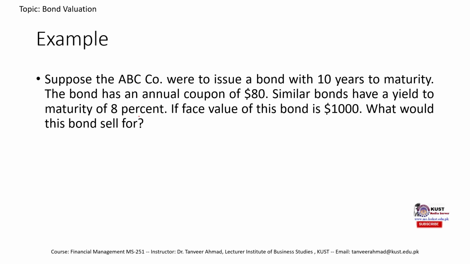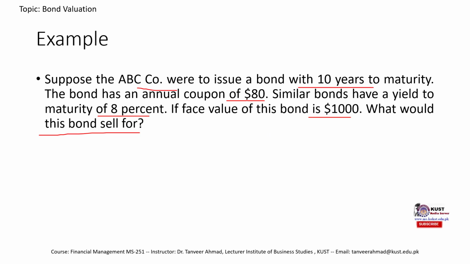Suppose the ABC company were to issue a bond with 10 years to maturity. The bond has an annual coupon of $80. Similar bonds have a yield to maturity of 8%. If face value of this bond is 1,000, what would this bond sell for? Now first thing, we know the yield to maturity, but what is the coupon rate in this case?